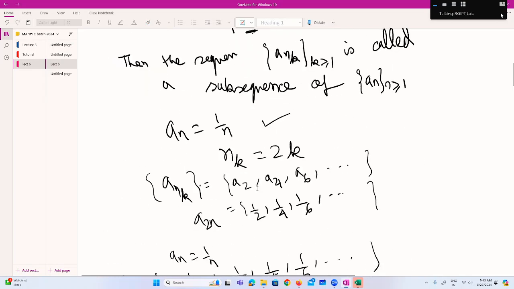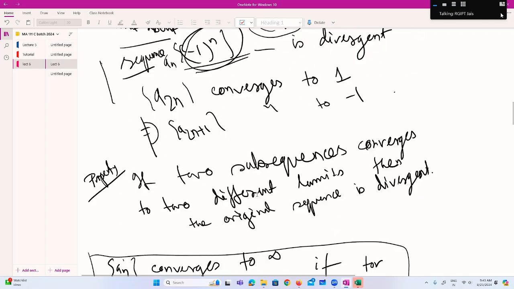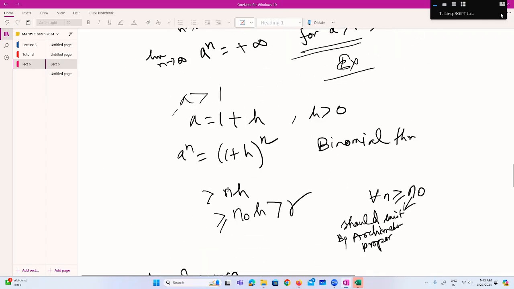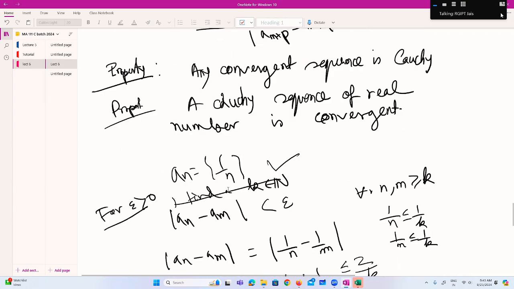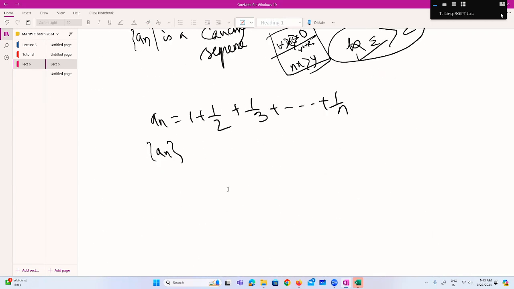So you can also show this via the Cauchy criterion, right? What you have to show is that a_n is not a Cauchy sequence.